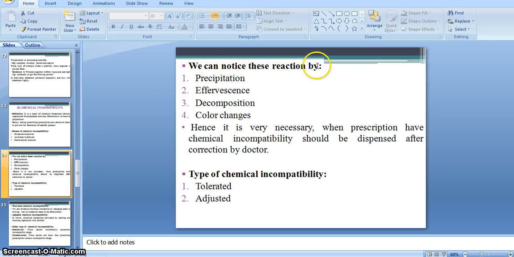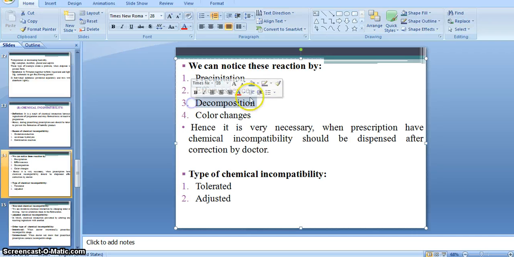Then we can notice this reaction by using this reason. We can easily find out whether it is chemical incompatibility or any kind of incompatibility, right? By using this we can easily find out the chemical incompatibility, right? That is the precipitation, effervescence, decomposition, color change.